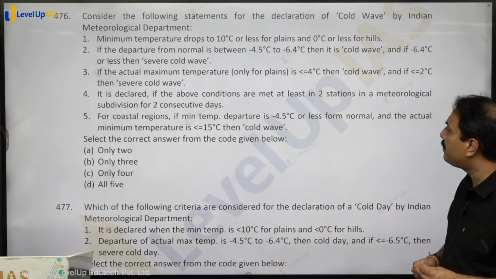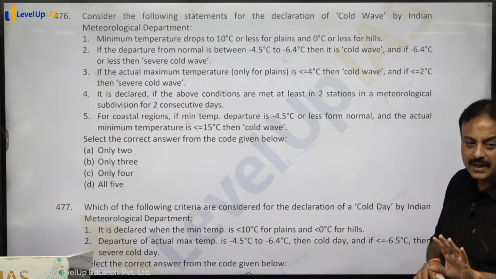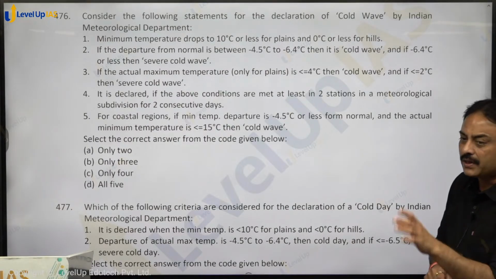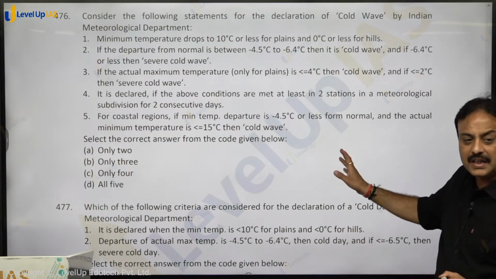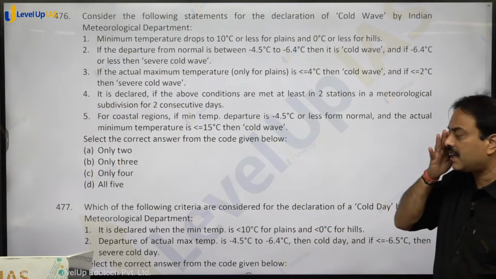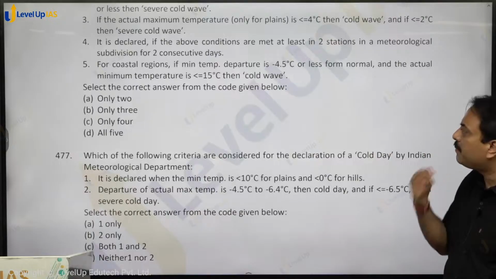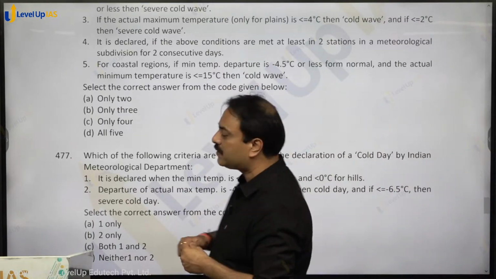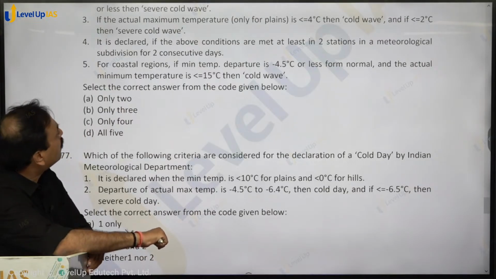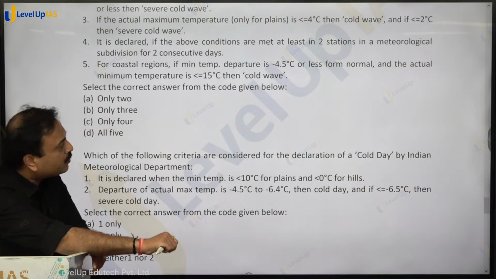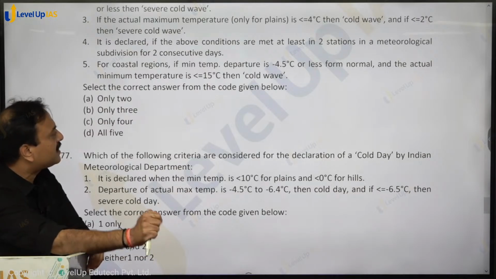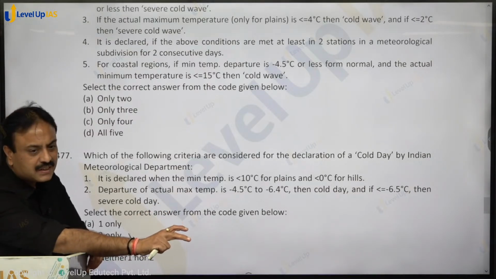If the actual maximum temperature only for plain, now this is only applicable for plains, less than 4 degrees Celsius cold wave, less than 2 degrees Celsius severe cold wave. Same condition, एक meteorological location में 2 अलग अलग जगह रीडिंग्स मिल जाए, 2 दिन तक मिल जाए, डिक्लेयर कर देंगे। कोस्टल रीजन में मिनिमम टेम्परेचर -4.5 डिग्री सेल्सियस और लेस फ्रॉम नॉर्मल, इट विल बी डिक्लेयर्ड एज अ, for coastal regions the minimum temperature departure is -4.5 degrees Celsius or less from normal, and the actual minimum temperature is less than 15 degrees Celsius, then it is cold wave.